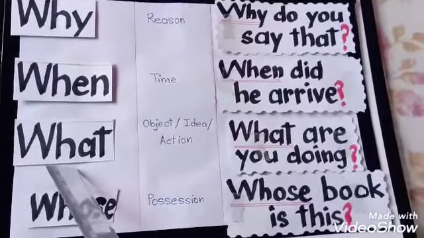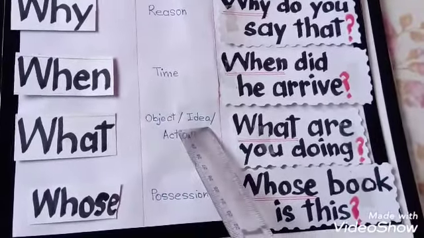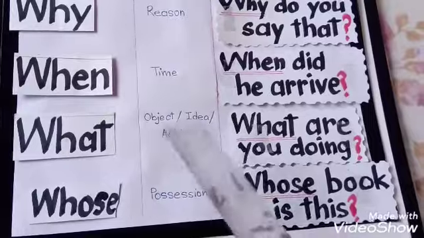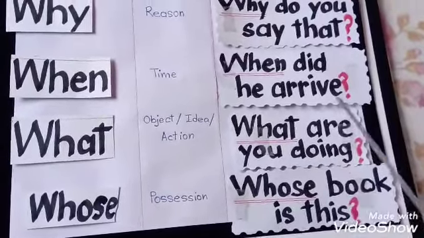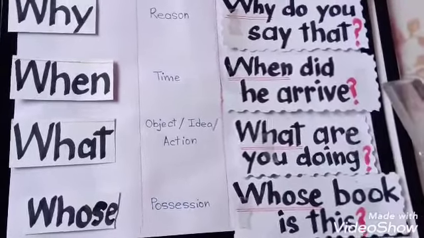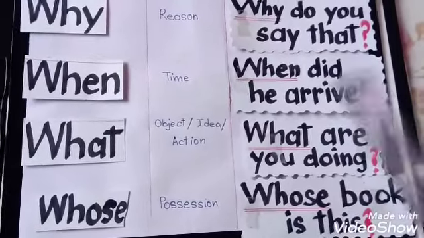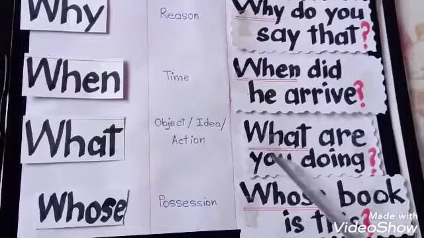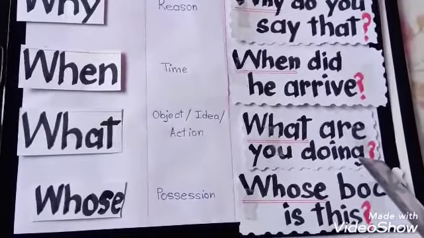Next is what. What talks about, or its meaning is about, object or idea or action. For example, what are you doing? If you have noticed, in your class the teacher usually asks you, what are you doing, Arush? What are you doing, Kaushal? All these things the teacher asks. So what are you doing? What becomes a question and we add a question mark at the end.